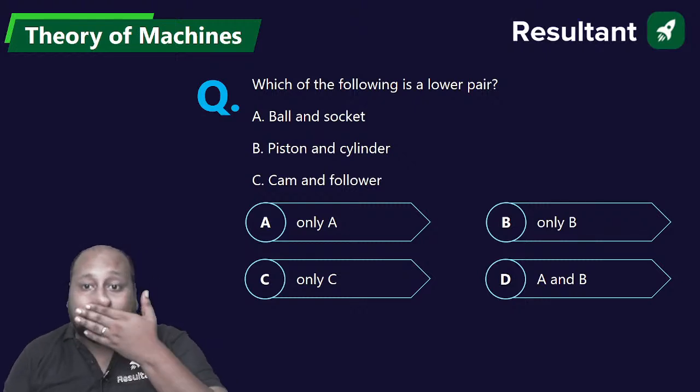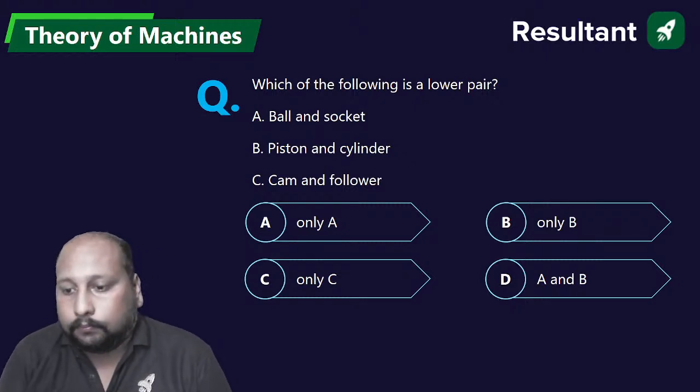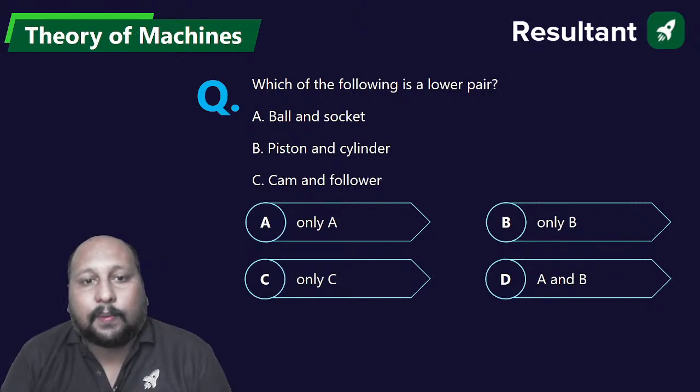Which of the following is an example of a lower pair?